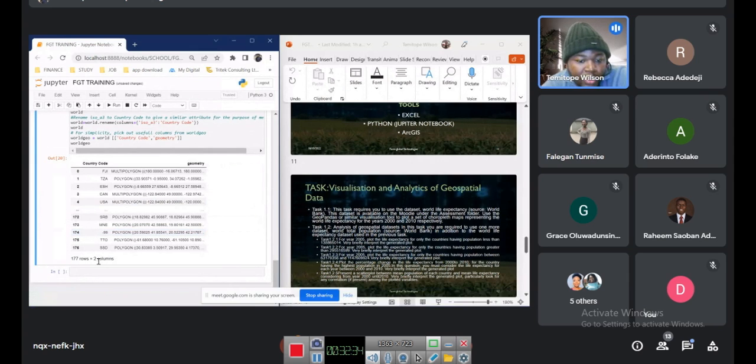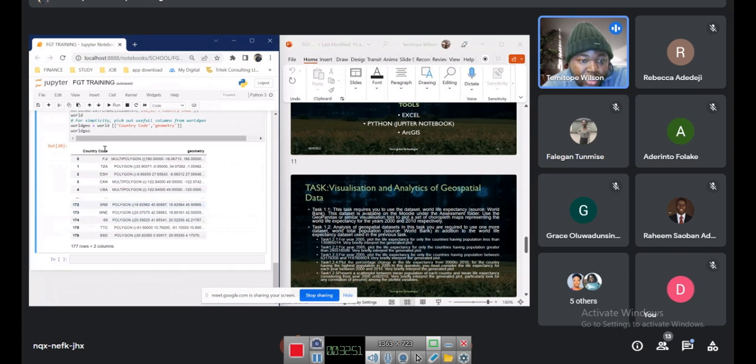So to merge this, I'm going to take out rows that do not have longitude and latitude, which is the geometry. And to do that is just by combining both data together.